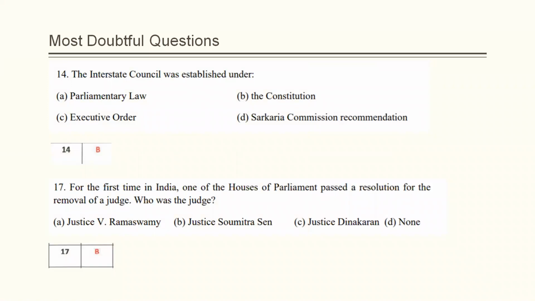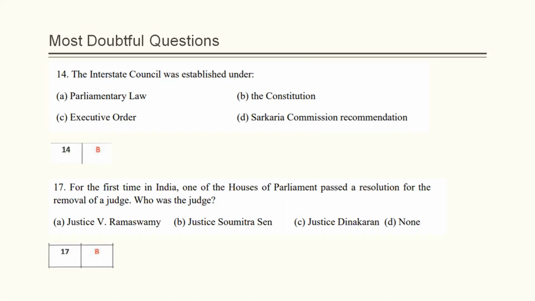The first question which created confusion is question number 14. The Interstate Council was established under. The correct answer given by NLUD is B, that is the Constitution. Though this question is creating confusion, it can be D or C either, because the Interstate Council is created by an executive order. But because the question specifically mentions its establishment, the correct answer will be the Constitution only.